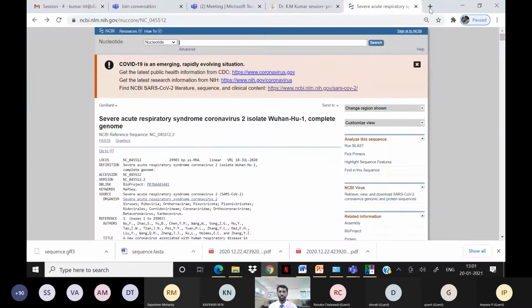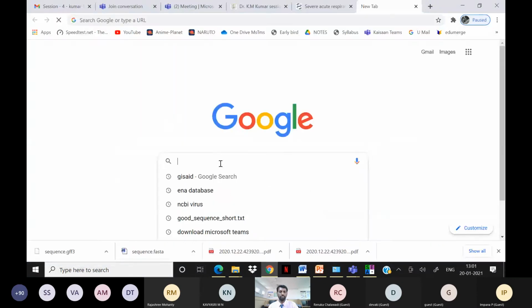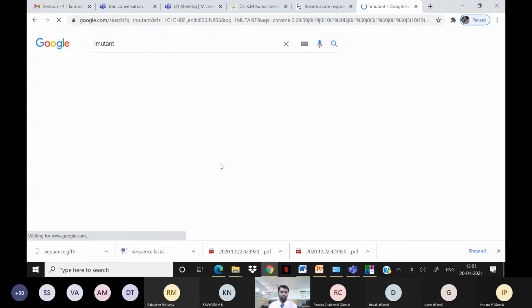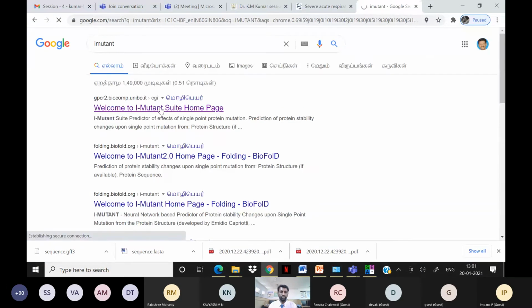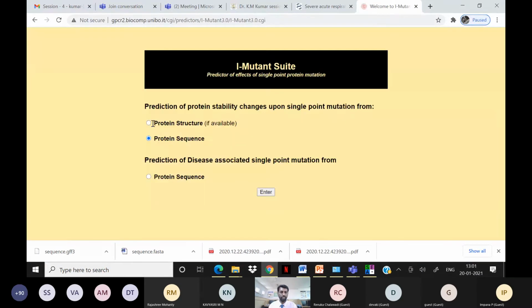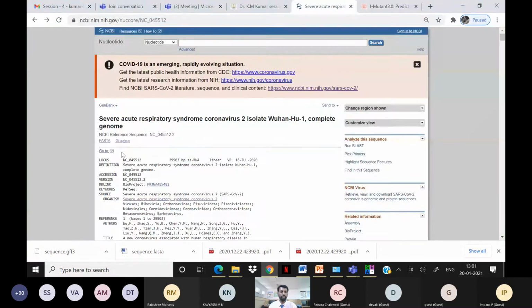For that, I'm going to use two tools called iMutant and DynaMut. iMutant is an online server. You can see here, you just click on this online server. Either we upload the protein structure or we can enter the sequence. I'm going to enter the sequence. Where can we get the sequence? You can get it from the FASTA sequences here, right?